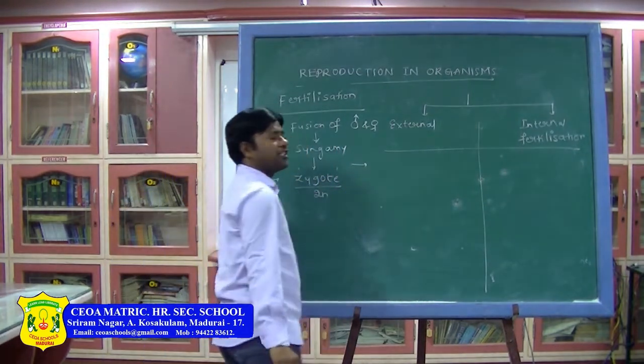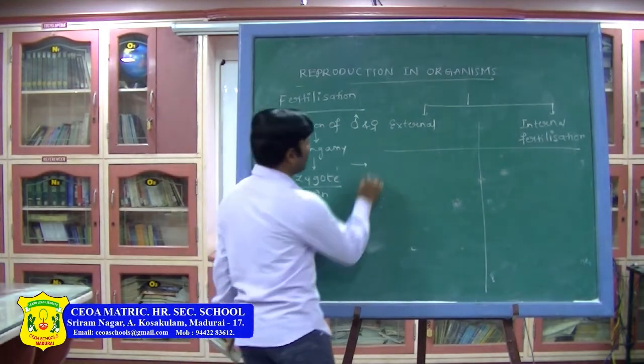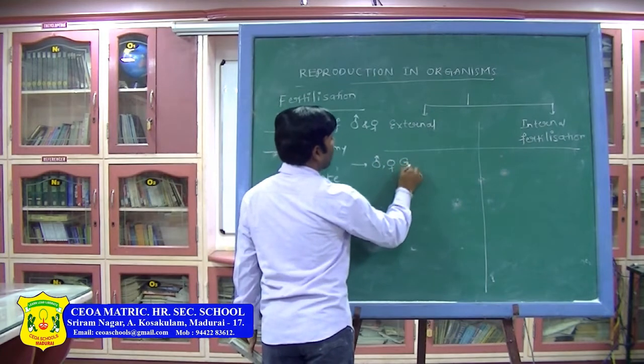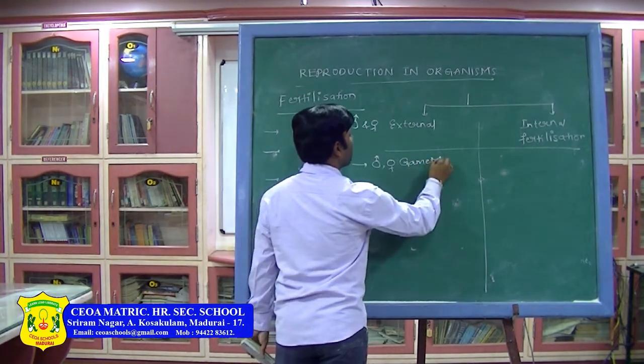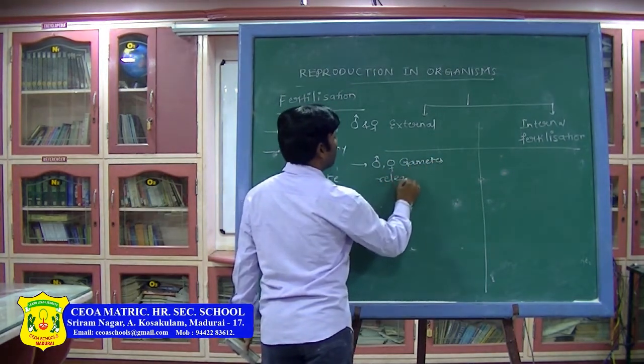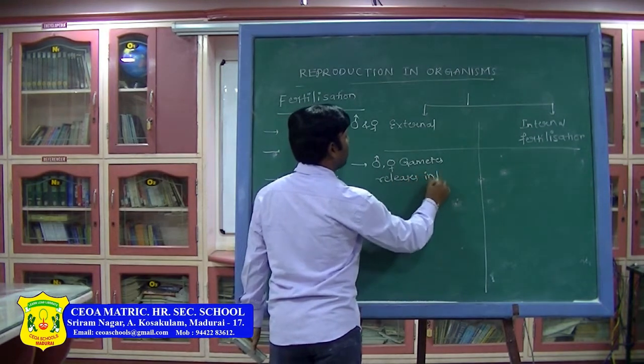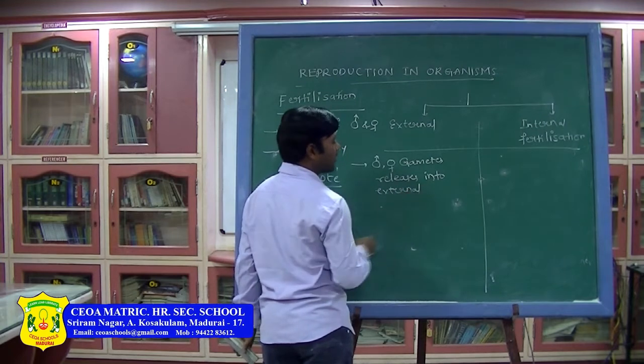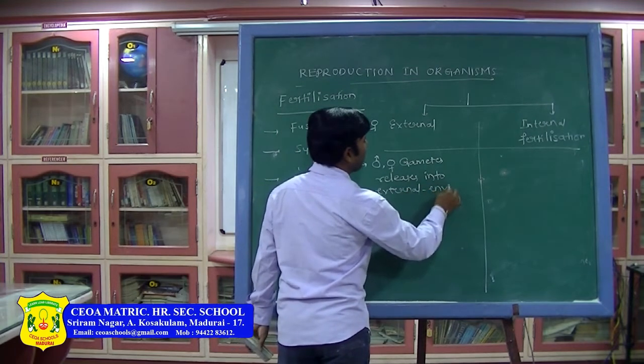In external fertilization, what happens? Male and female gametes are released into the external environment. What do you call external? That is the environment.